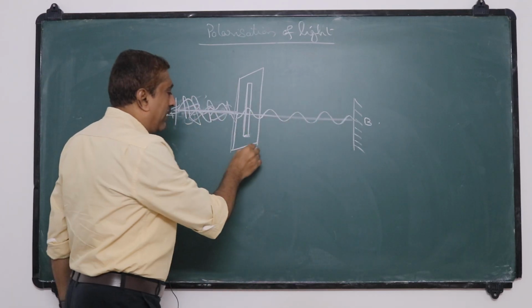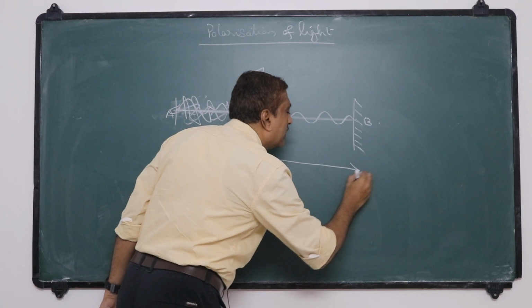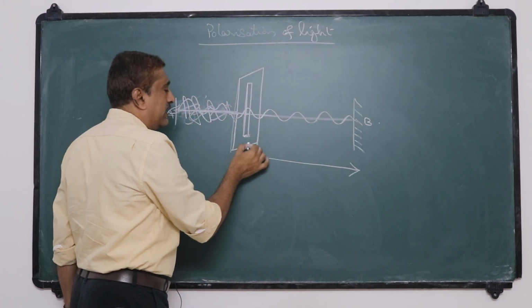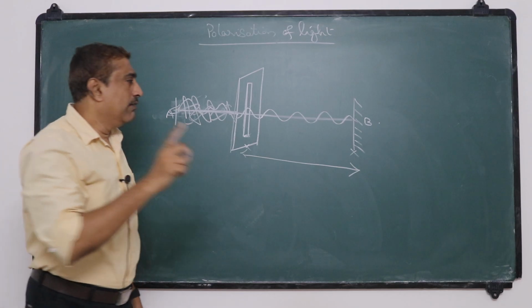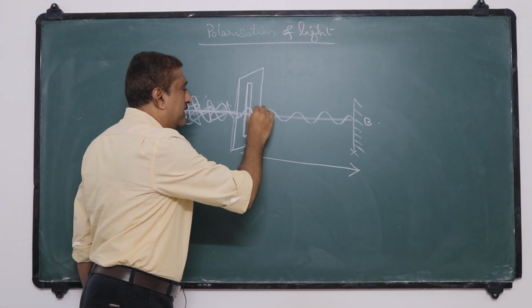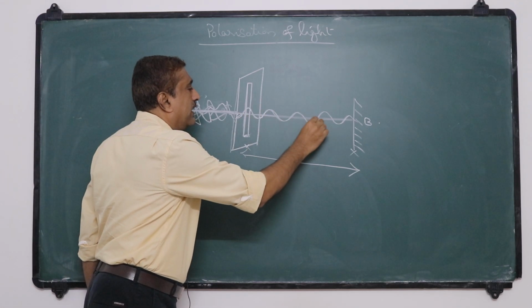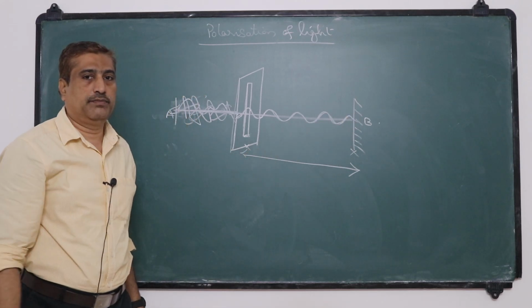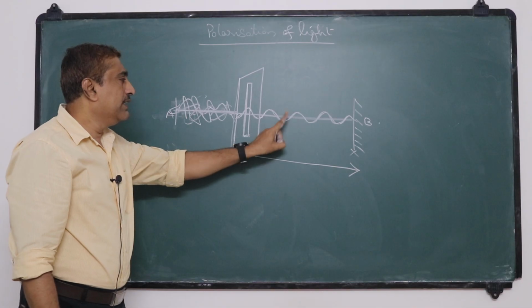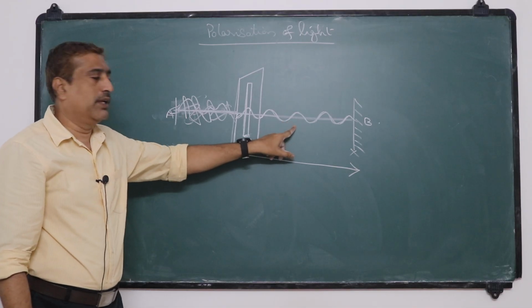That means the vibrations in this part of the rope, between the slit and the fixed end, are only in a single direction. So we can say this is a polarized wave, a polarized vibration.